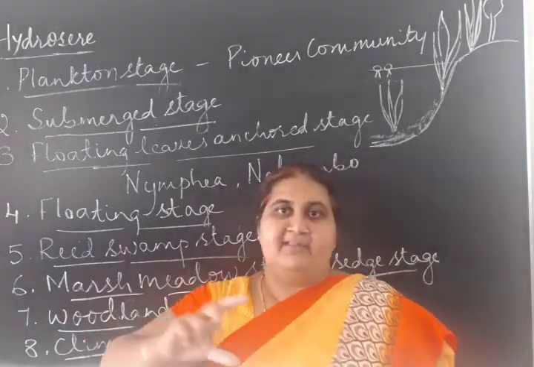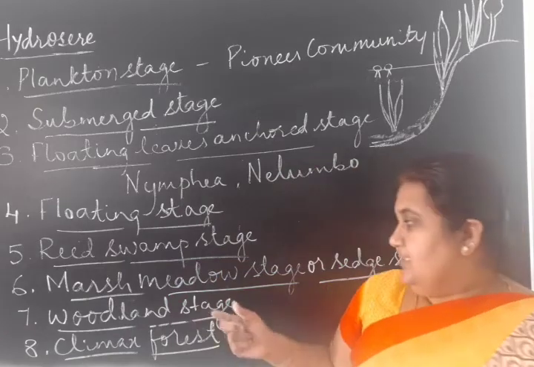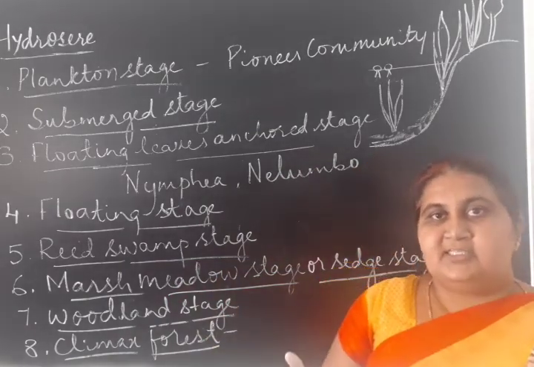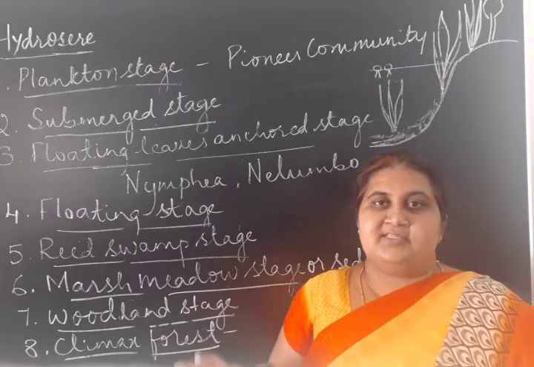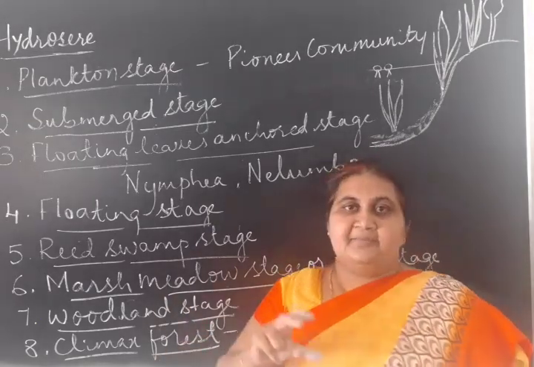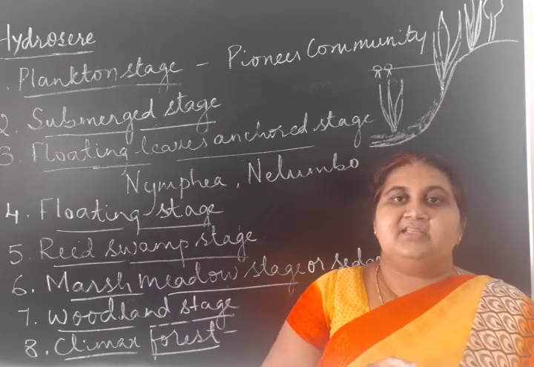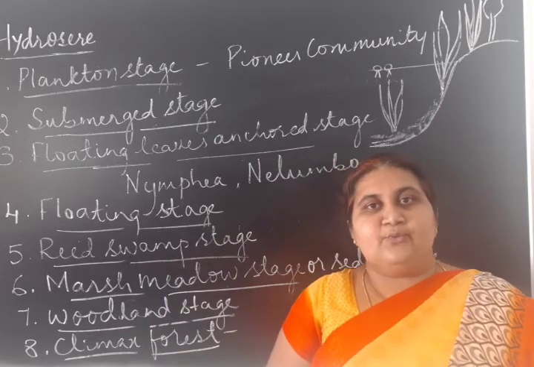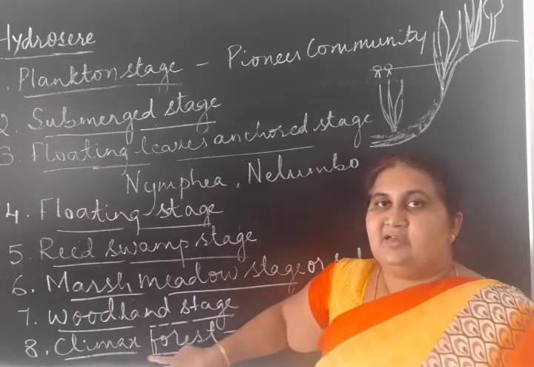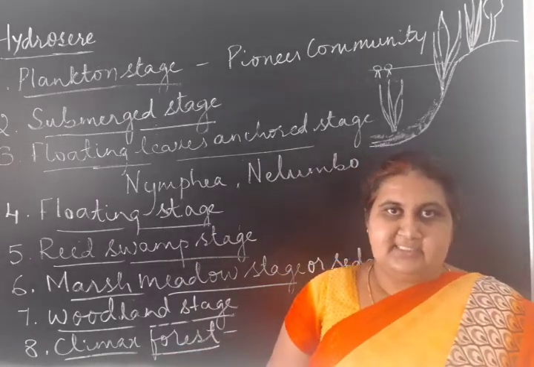Now when the mesic condition is created, with small trees, different types of trees, herbs, and shrubs, the climax forest is in perfect harmony with the climatic condition. It will not be replaced.